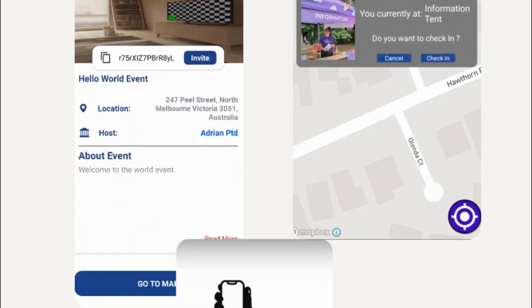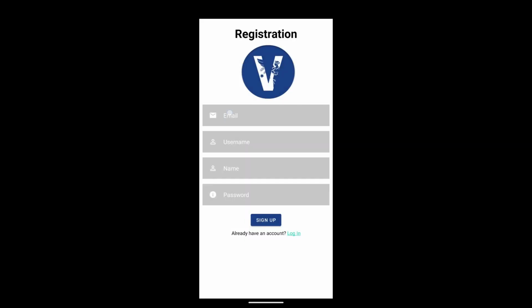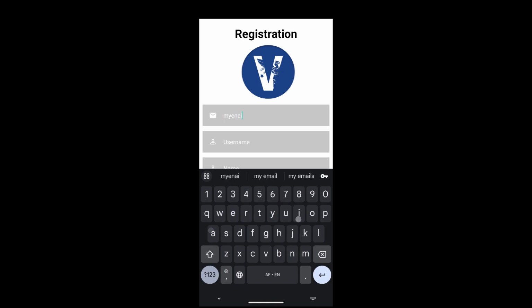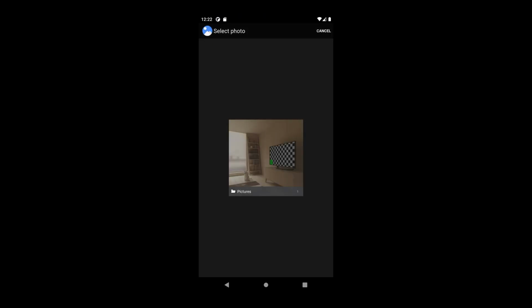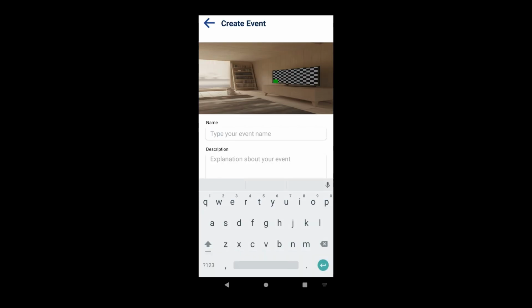To begin using the app, a user must first sign up to create a new account. On the next opening of the app, they will be able to log in using their username and password. Once logged in, a user can add a new event, filling in details about the event including its start time and an estimated address for where it takes place.